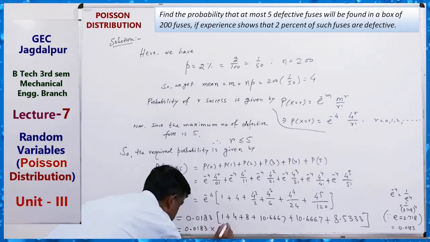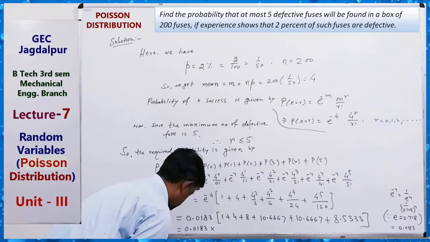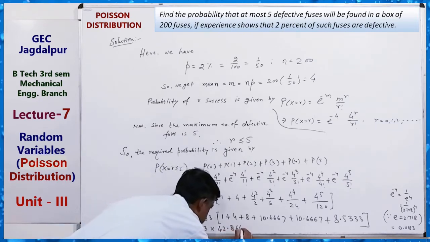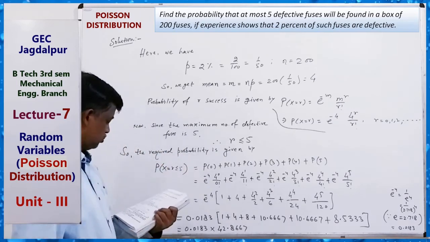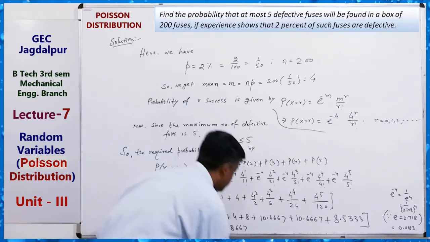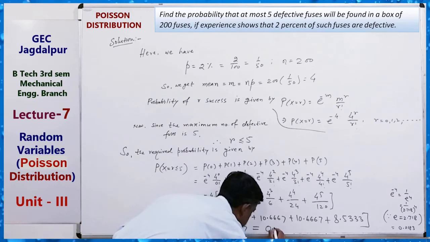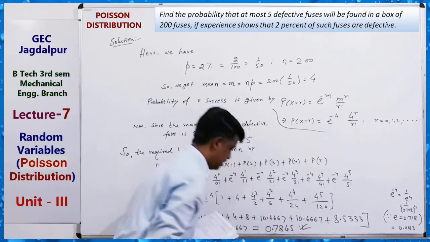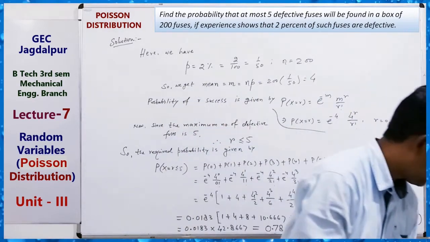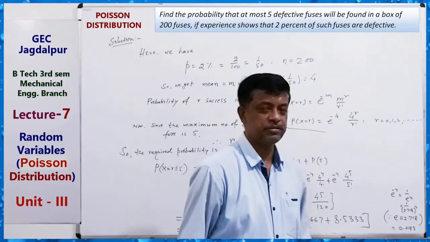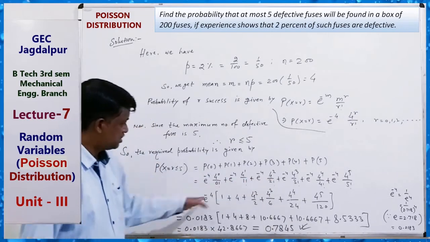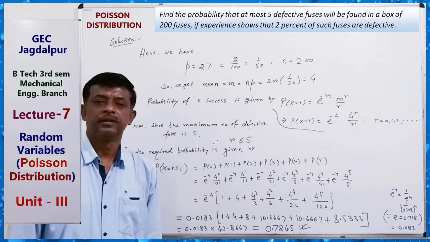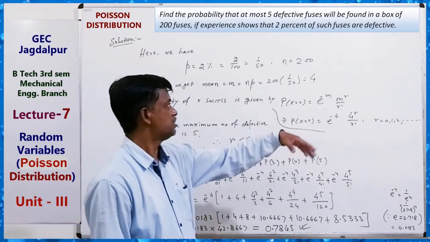0.0183 into this value is what? 42.8667. So 0.7845. So finally 0.7845. So this is our probability. Okay, just use a calculator. A calculator is required for solving this question because you have to do this type of calculation. So this is the process for finding probability for a particular situation.